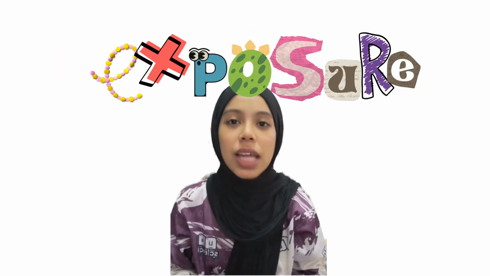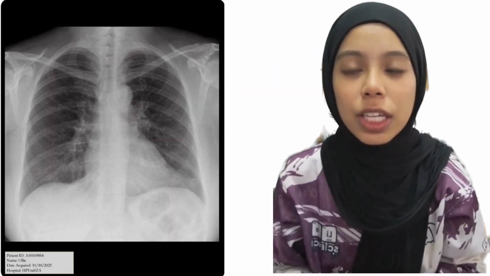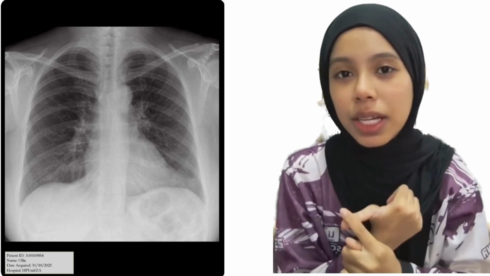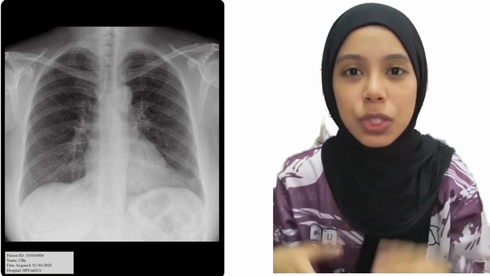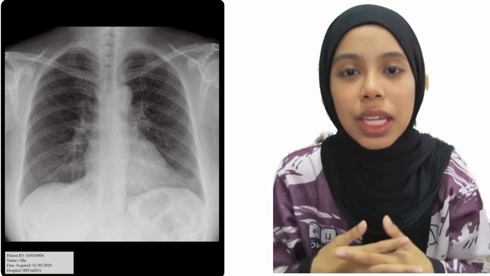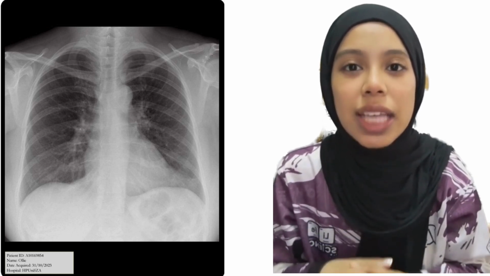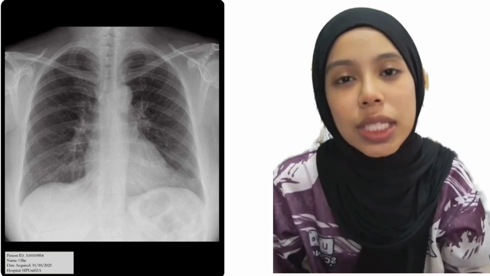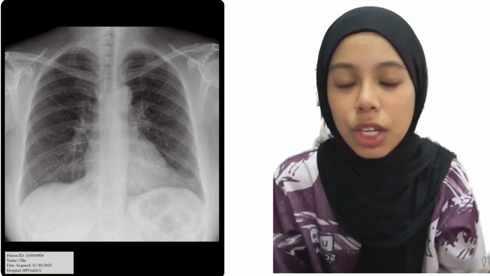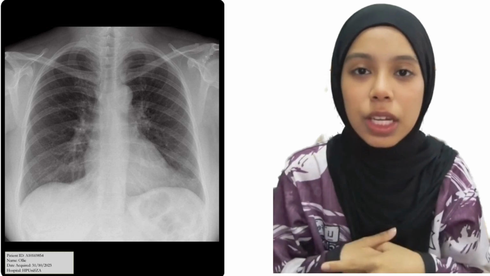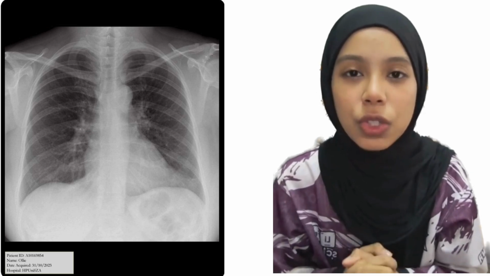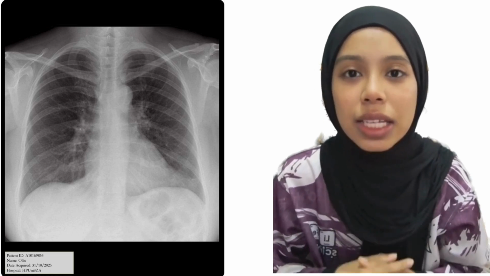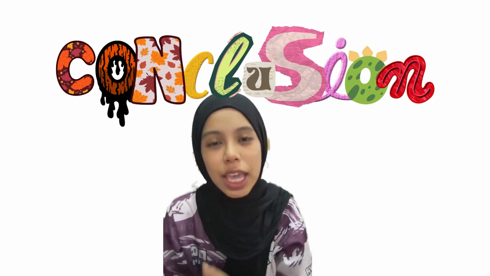For exposure, the thin and thick structure of the bony cortical outline, which is the vascular lung marking, thoracic vertebra, and the posterior rib behind the heart, is visualized. Hence, this means that the penetration is adequate. For the density, the thin and thick structure of the bony trabecular pattern, which is the air-filled trachea and the upper thoracic vertebra, is also visualized, which means that the density is adequate. Hence, there is no change in kVp and mAs.